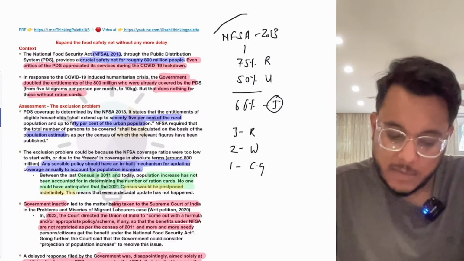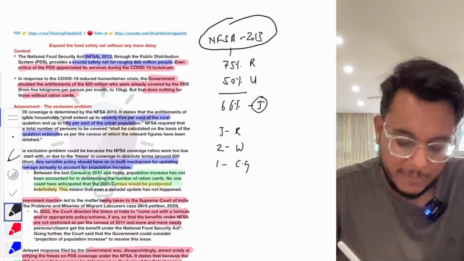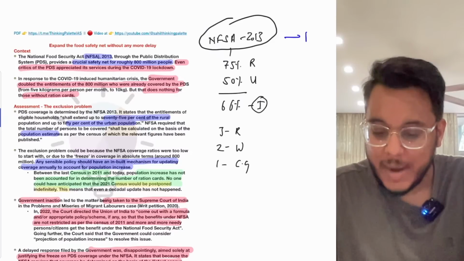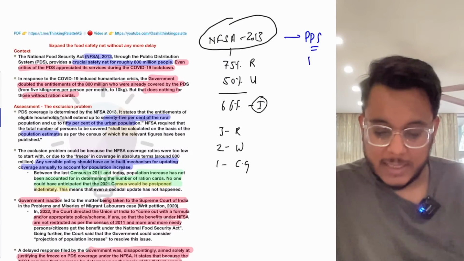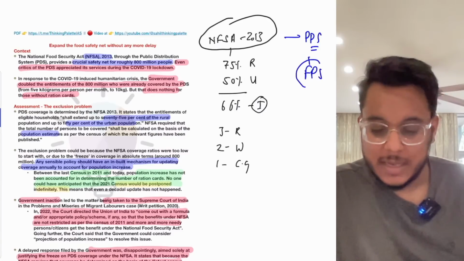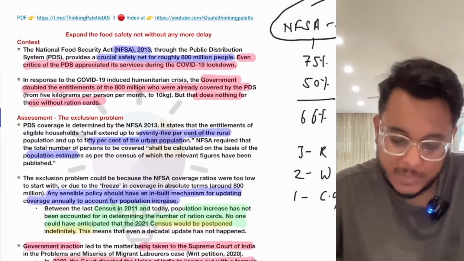Okay, so we have the National Food Security Act 2013. And under the National Food Security Act, the food can be availed through the PDS, the Public Distribution System. Under the PDS, there are fair price shops, that is the ration shops. From there, the food can be availed. This is something that is happening.